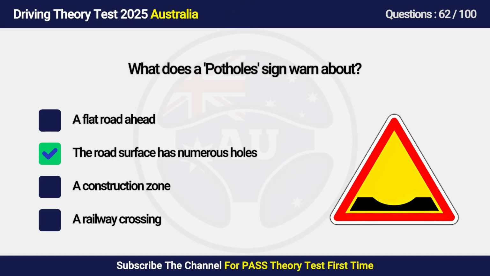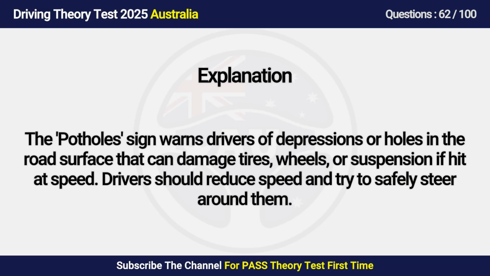Answer is B. The road surface has numerous holes. The sign warns drivers of depressions or holes in the road surface that can damage tires, wheels, or suspension if hit at speed. Drivers should reduce speed and try to safely steer around them.